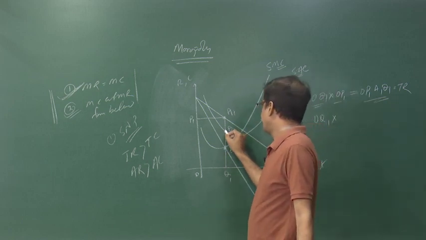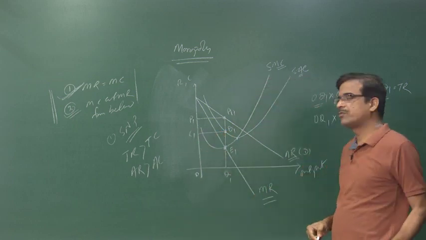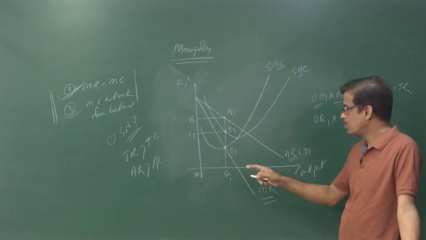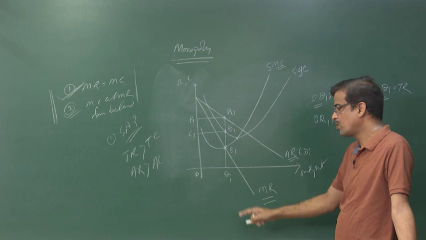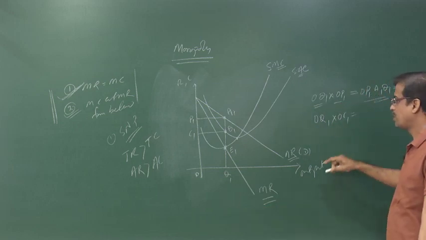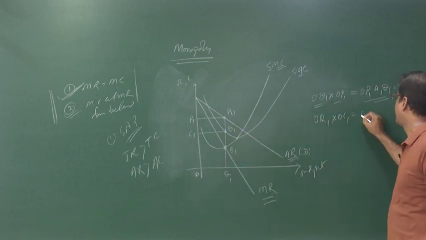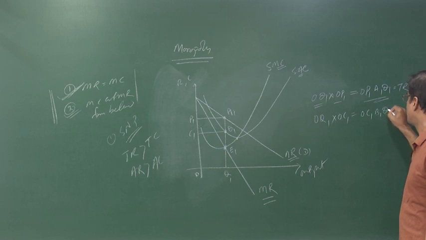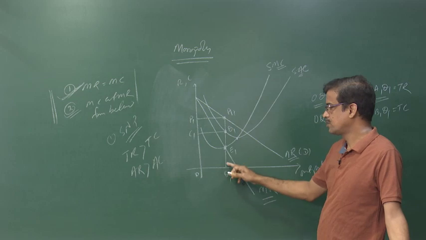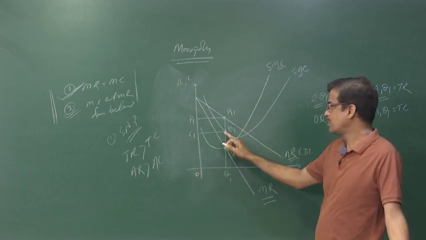Or we extend this side, and OC1 is to be treated as the cost per unit, right. So, OC1 is the cost per unit, OQ1 is the output. When you multiply OC1 with OQ1, we find the area OC1B1Q1, and that is your total cost. Total revenue is OP1A1Q1, total cost is OC1B1Q1.